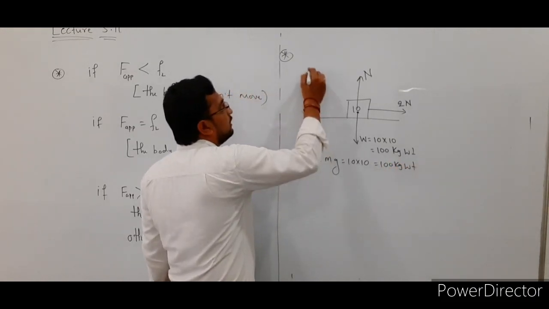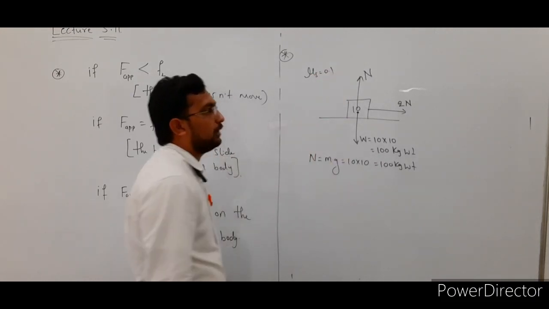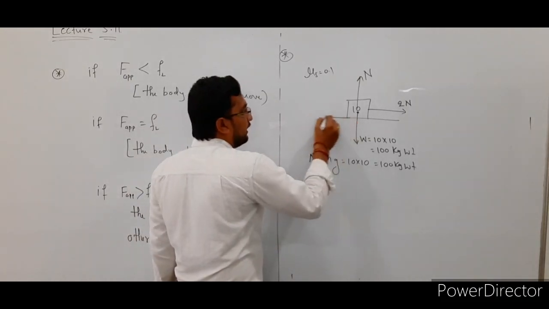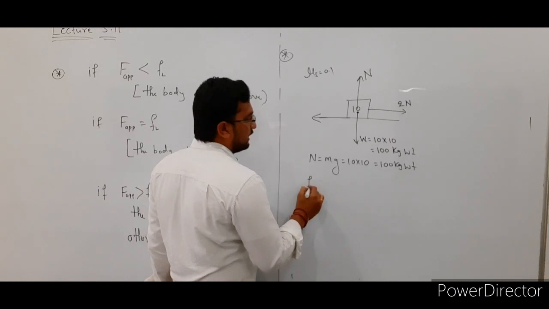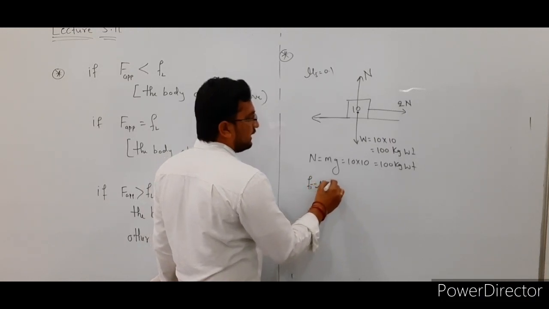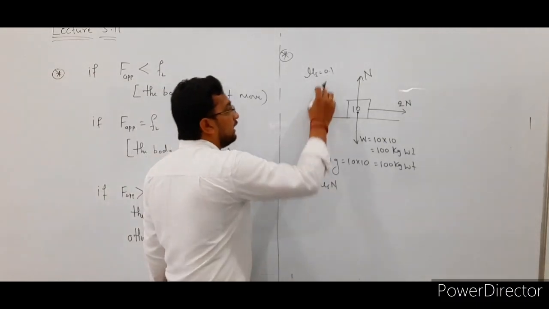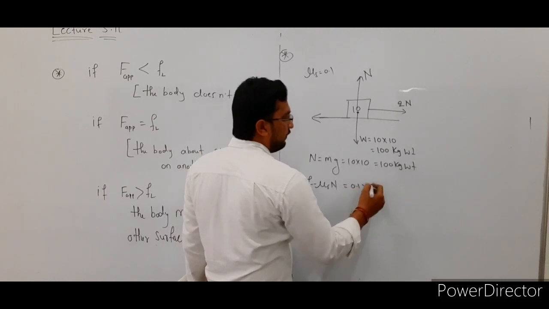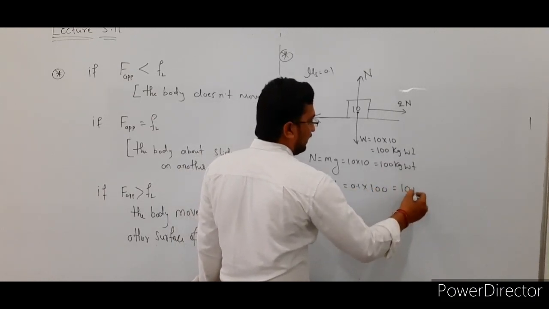Here the coefficient of static friction value is given, for example, 0.1. Okay, here we are going to find out what friction force is acting in this direction. So the friction force is equal to mu suffix s into N. Here the mu suffix s value is 0.1 and the N value is 100 kg weight. So this is equal to 10 Newton.